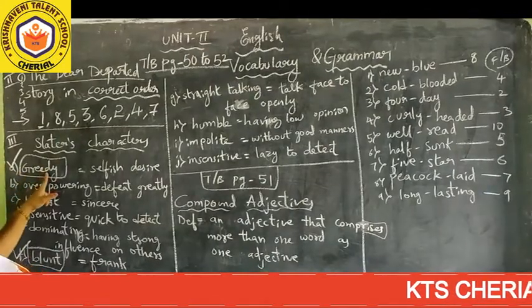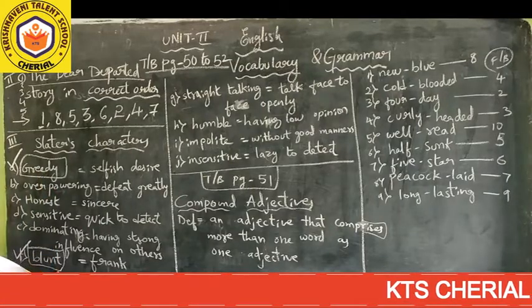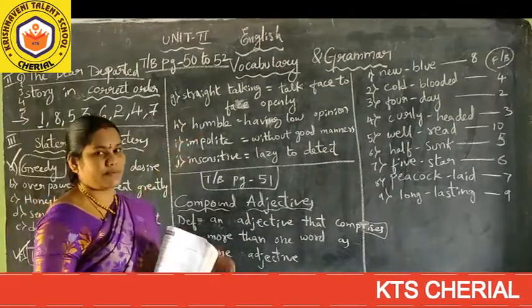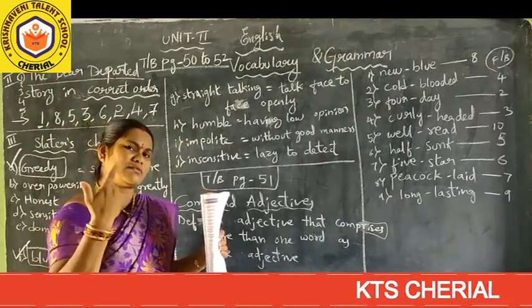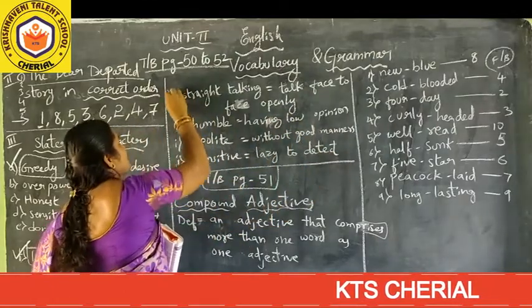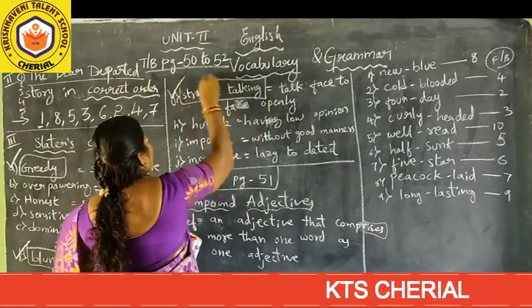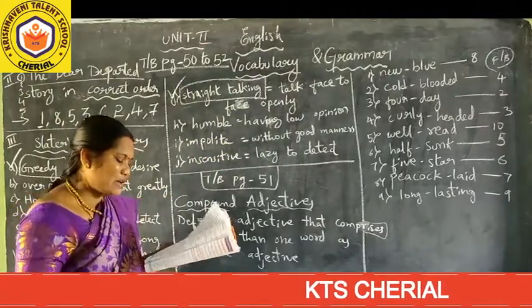So what two characters we have got just now? What is that? Greedy, blunt. And second one is straight talking. We don't need to feel about what others will think. We will talk whatever it will come. So talk face to face openly. So she is straight talking girl, straight talking lady. And humble, having low opinion.